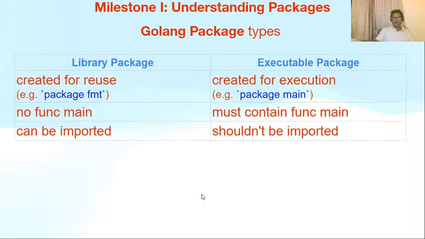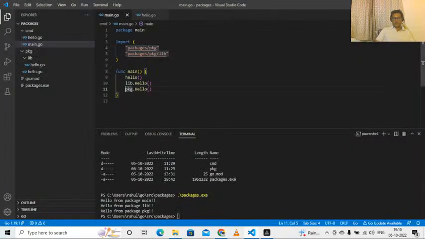There are some concepts around packages I want to tell you. We looked at three packages in this program. First is package main, second is package lib, and third is package pkg.